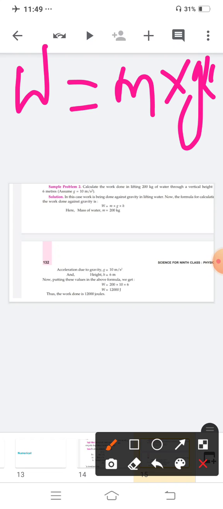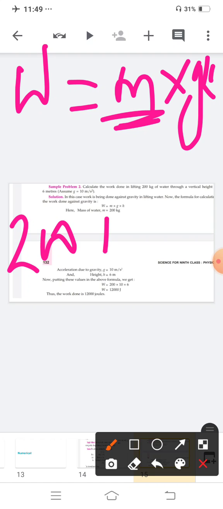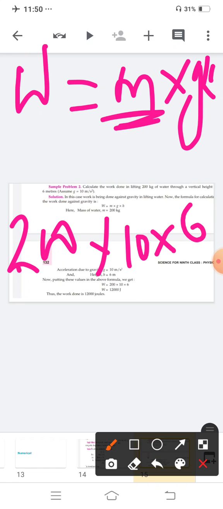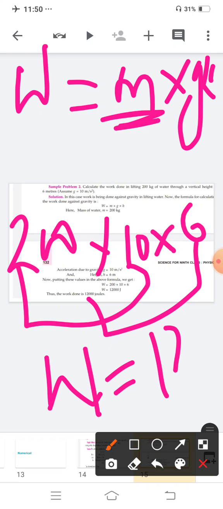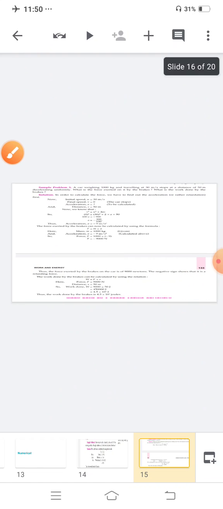We know the value of m is 200, the value of g is given as 10, and height is 6 meter. So 200 into 10 is 2000, into 6 is 12,000. So W is equal to 12,000 joule. Is this clear? So the work done is 12,000 joules.